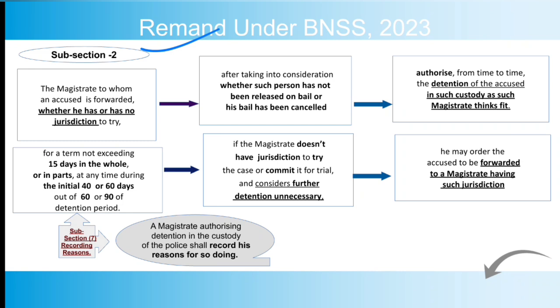Then in subsection 2, the magistrate to whom an accused is forwarded, whether he has jurisdiction or not, after taking into consideration whether the person has been released on bail or his bail has been cancelled, may authorize from time to time the detention of the accused in such custody as the magistrate thinks fit, either police custody or judicial custody, for a term not exceeding 15 days in whole or in parts, at any time during the initial 40 or 60 days out of the 60 or 90 days of detention period.